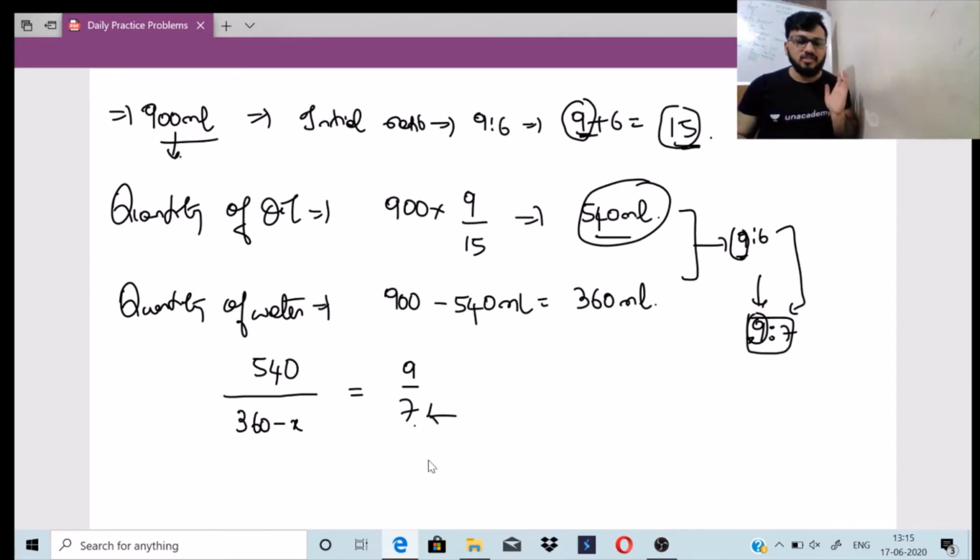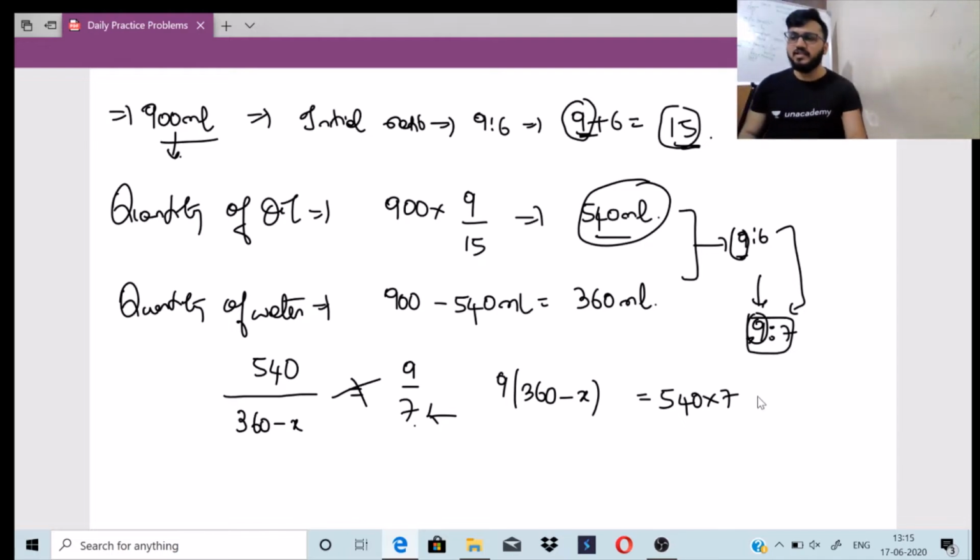540 divided by 360 minus x is equal to 9/7. How much more water? I'll find it out. Cross multiply. So 9 into 360 minus x is equal to 540 into 7. So this will be 3240 minus 9x is equal to 3780, sorry, 9 into 360 is 3240.